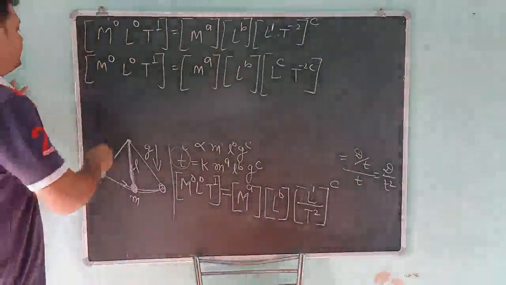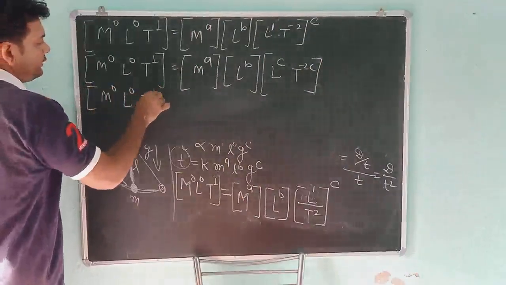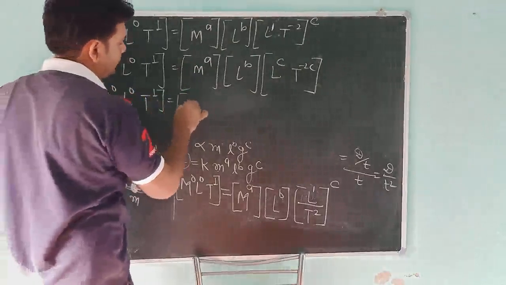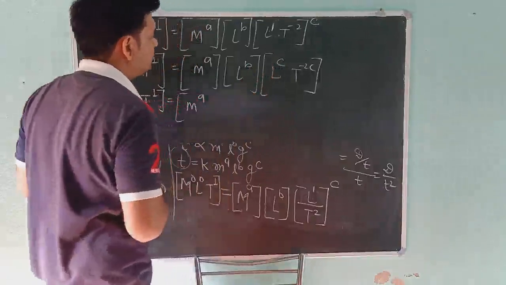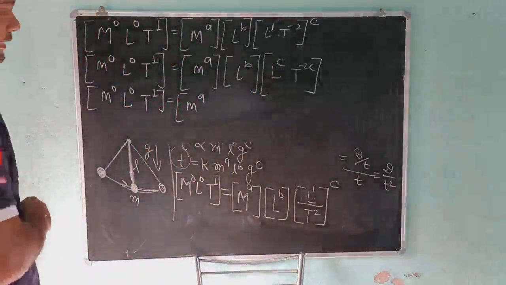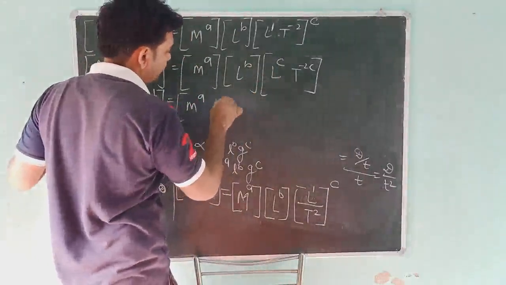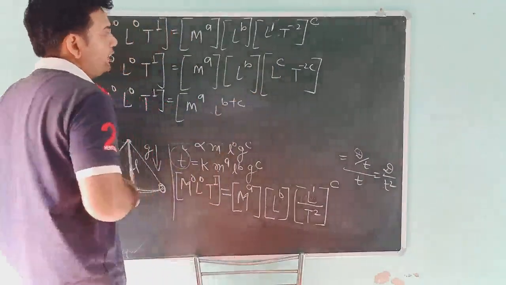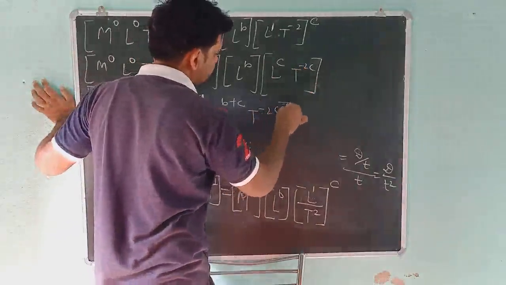Now we will multiply it. M0, L0, T1, M^a, L to the power b and L to the power c. The students' base are same, then power will be added. So L to the power b plus c. And T to the power minus 2c. Here is also T to the power minus 2c.